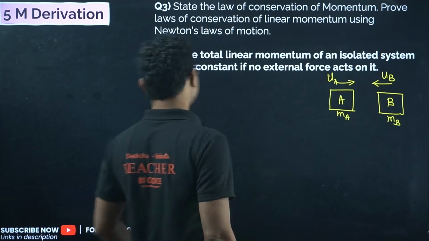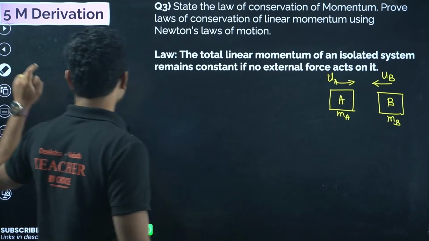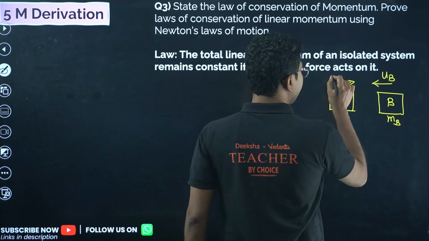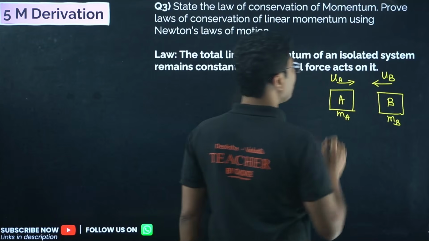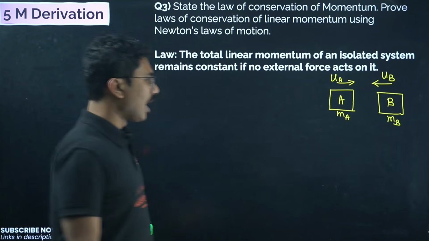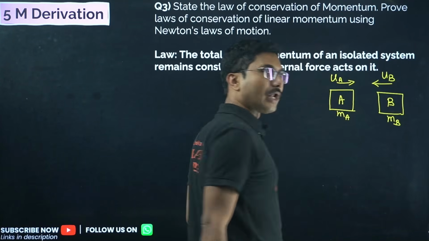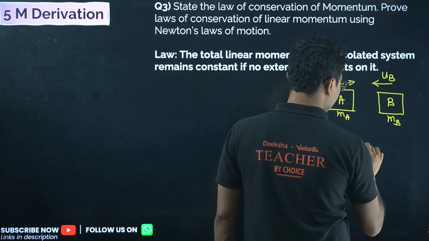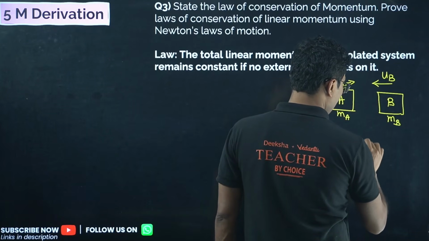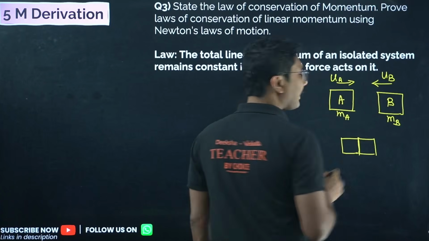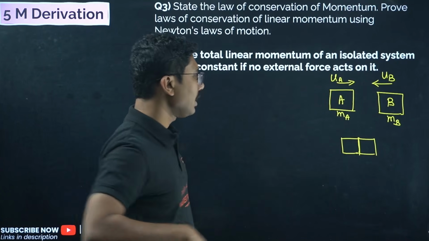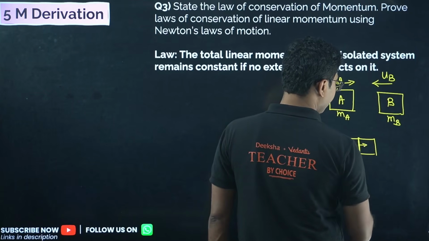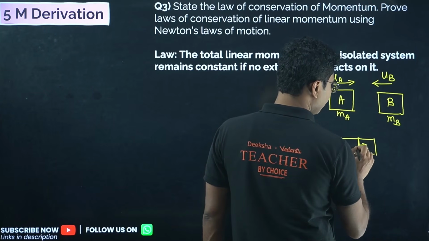Now as you see, we are not using v naught. That might complicate it, because obviously we would have to write a lot of variables. So ua and ub are the initial speeds. Now after they come closer, they collide with each other, and immediately after the collision, it does not matter whether it is an elastic or inelastic collision, what happens is that this object exerts a force on this one and this object exerts a force on this one.